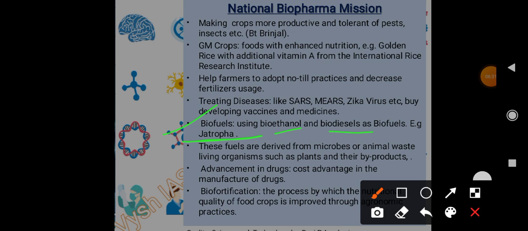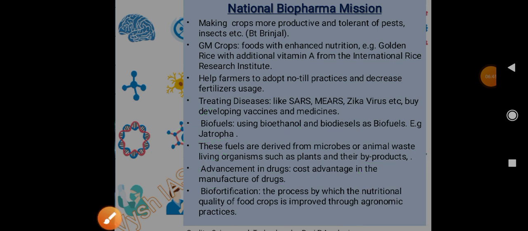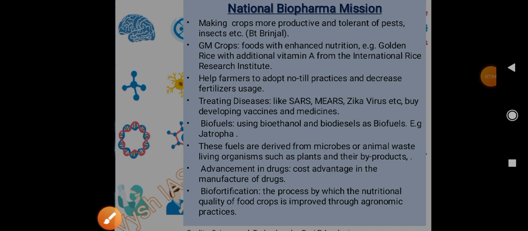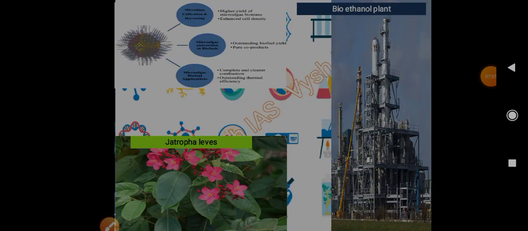And then these fuels are derived from microbes or animal waste, living organisms such as plants and their byproducts. And then advancements in drugs, so cost advantage in the manufacture of drugs. And then biofortification is nothing but a process in which the nutritional quality of the crop is improved, right. Here vitamin A is also incorporated into the golden rice. So that is done by how? By agronomic practices, right. Then here a bioethanol plant is there.